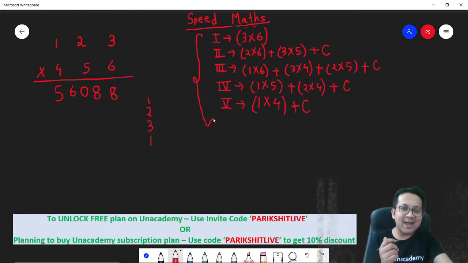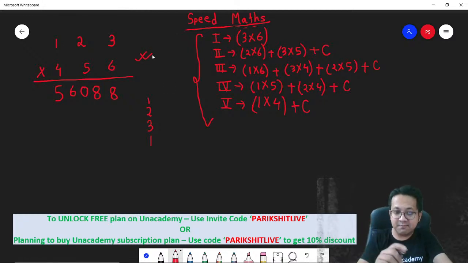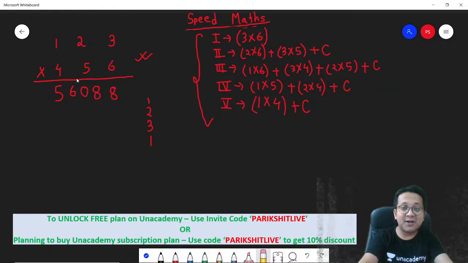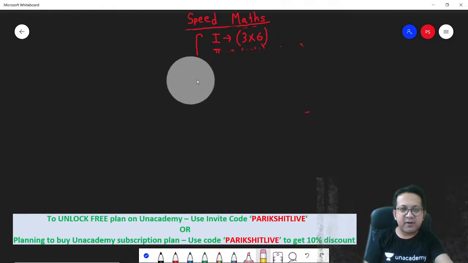Remember, in the CAT, we do not even know whether the calculator is allowed. It's your assumption that the calculator is allowed this year. Yes, it was allowed last year. Yes, it was allowed for the last 3 years. But this year, we do not know yet. The CAT is yet to come out with a notification, and if the calculator is not allowed, such multiplications can take a lot of time to do. So it is very important that you do it in a smart way. Fine. Let's now go to the next part of the discussion.